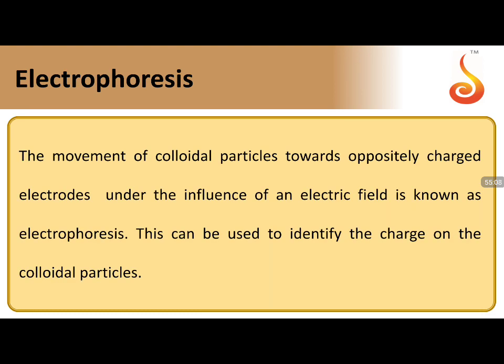Electrophoresis: every colloidal solution will have some charge, positive or negative, not both. So when you place them in an electric field, all these particles will move towards an oppositely charged plate of the electric field. This movement of colloidal particles towards oppositely charged electrodes under the influence of an electric field is called electrophoresis. If cations are moving, it is called cataphoresis. If anions are moving, it is called anaphoresis.